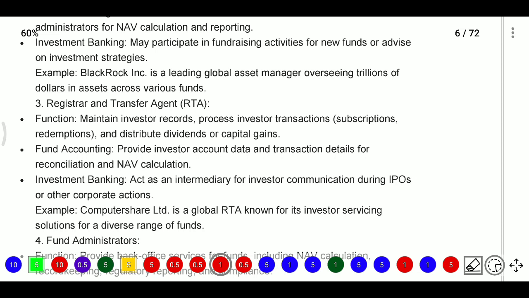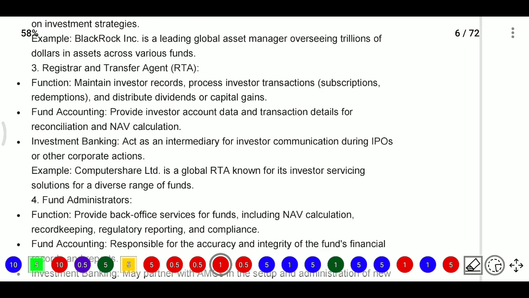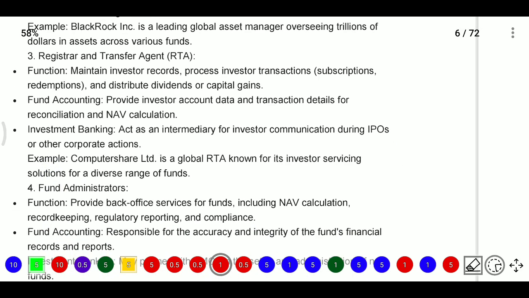So we need to know about the reconciliation of accounts. I will discuss it at the end of the class. What is meant by reconciliation of accounts, and why is it required? The RTA will maintain the records and process investor transactions. Here investor transactions mean all their subscriptions and redemptions, and they will get some income and pay some expenses. And in fund accounting they provide investor data and transaction details for reconciliation.